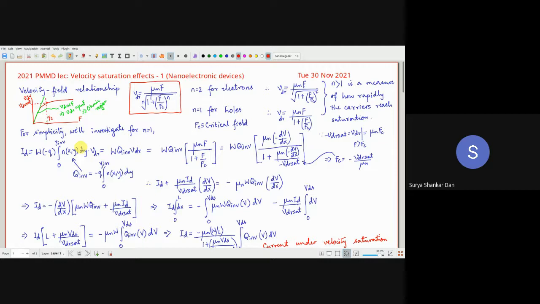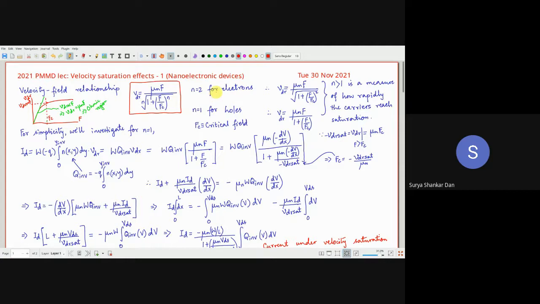So how do we deal with it? Let's look at it. The drift velocity VDR is given in general terms by the expression mu n F divided by this factor, where small n is equal to 2 for electrons and 1 for holes. This n equal to 2 and n equal to 1 are determined through experiments.